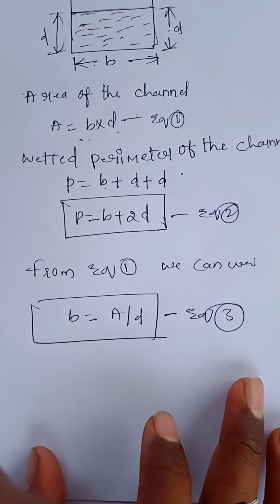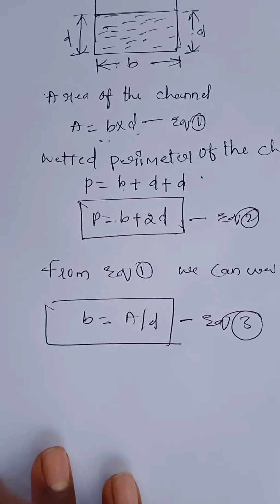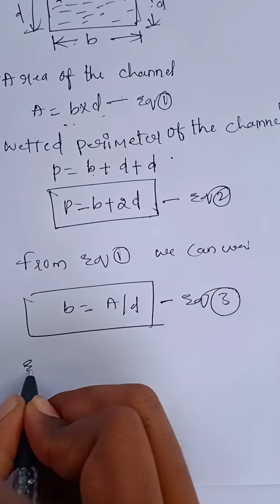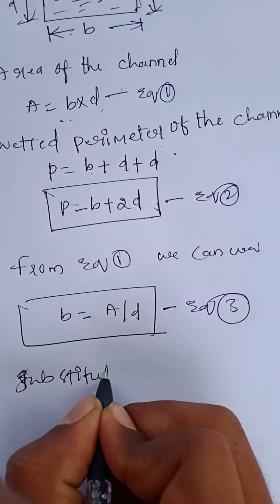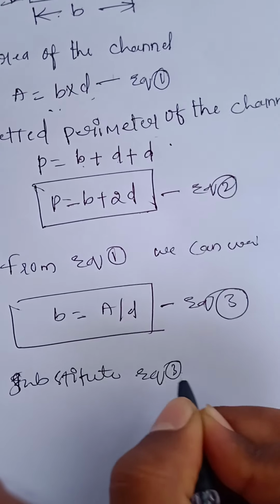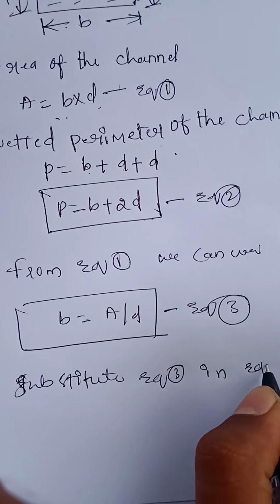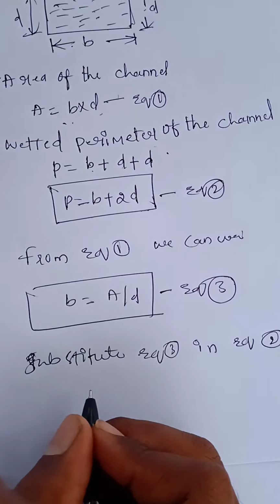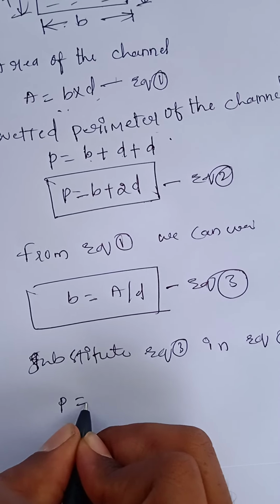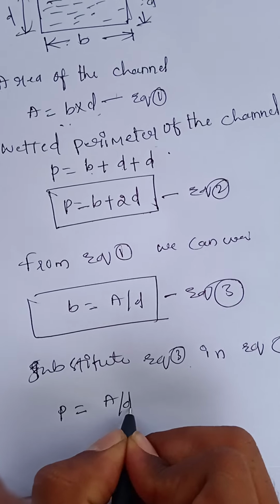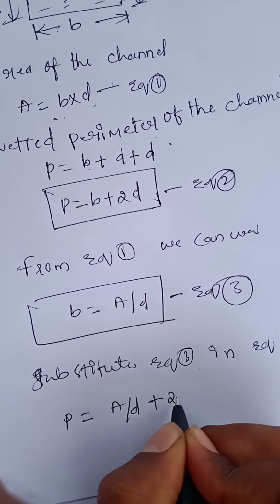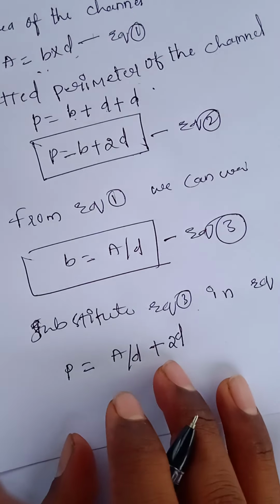Substitute equation 3 in equation 2. Then what we get: P equals, in the place of b we can write A by d, therefore P equals A by d plus 2d.